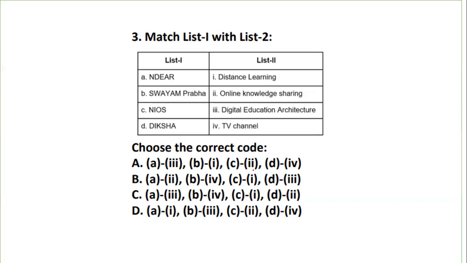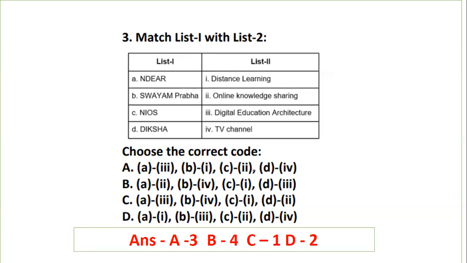Okay, yes. I hope everyone will be able to come up with the right answer. Let's see what the right answer is. You have got a minute's time to match your columns. So we have option number 3. A stands for option number 3, the digital educational architecture. We have B as option number 4, that is Swayam Prabha, a TV channel, which is 34 direct-to-home channels. Then C is option 1, that is NIOS, which stands for distance learning, and Diksha is nothing but an online knowledge sharing platform.